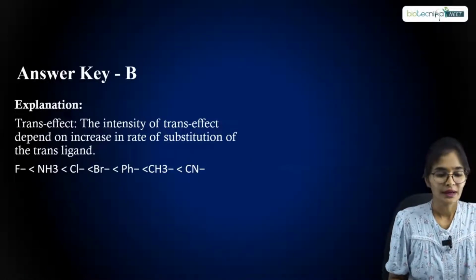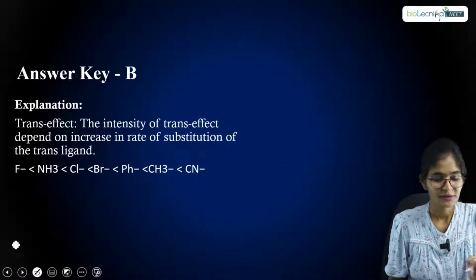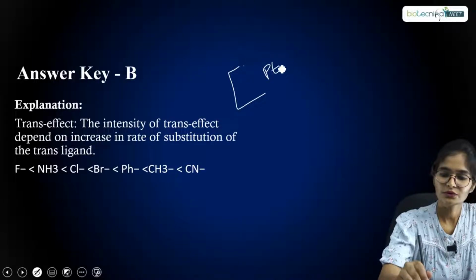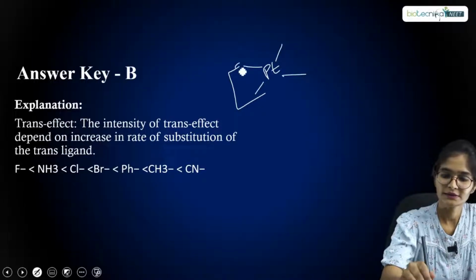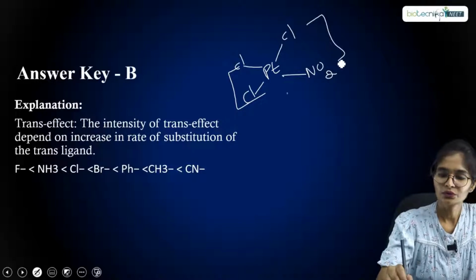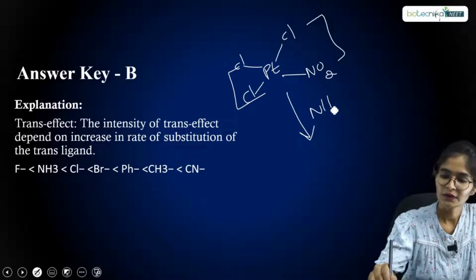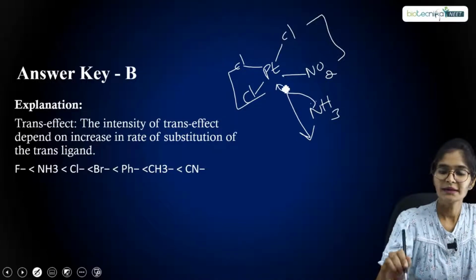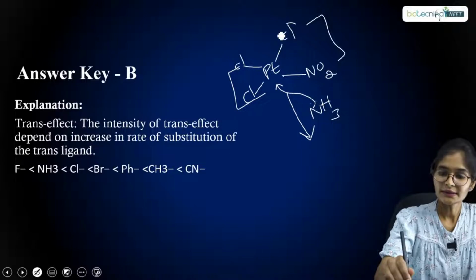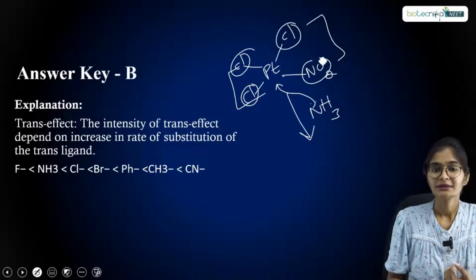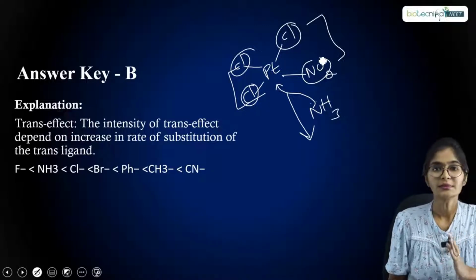Okay, so we know the trans effect in coordination chemistry, right? Suppose you have a complex like a square planar complex. So you have your square planar complex like this. You have Cl here, and here there is NO2, right? Now what you have to do is treat with NH3. So NH3 is the next ligand which is approaching towards the platinum, right? Whatever ligands are present here will guide the upcoming ligand towards the platinum, right?